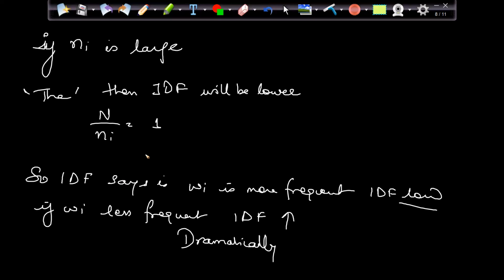In bag of words, we are also removing the stop words, and I know that stop words are more frequent in number. Here we are just removing them, or we can say here we are just applying the law of that, so automatically the weightage of those words is decreasing.